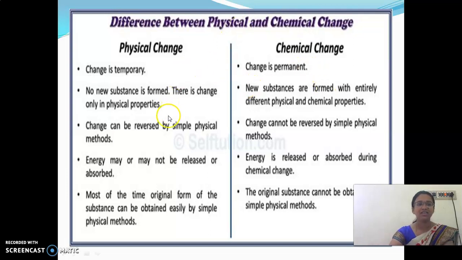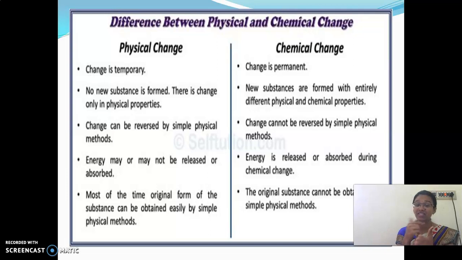And here, the change can be reversed by simple physical methods, and chemical changes cannot be reversed. During a chemical change, energy is released or absorbed.